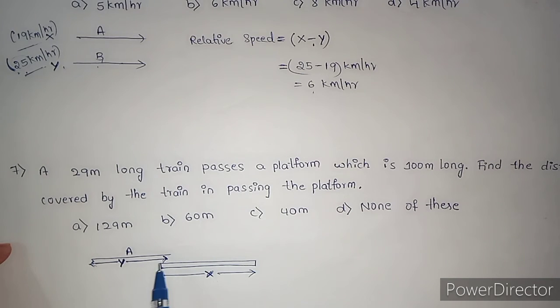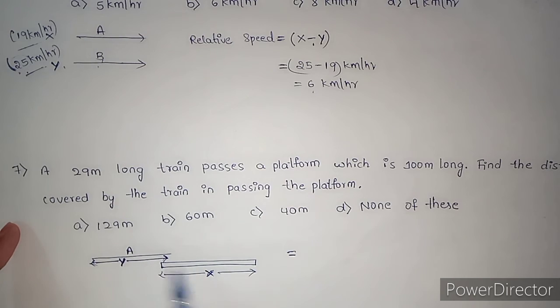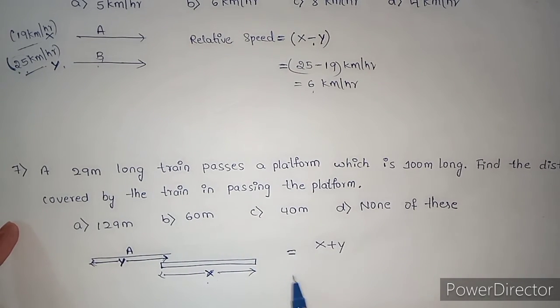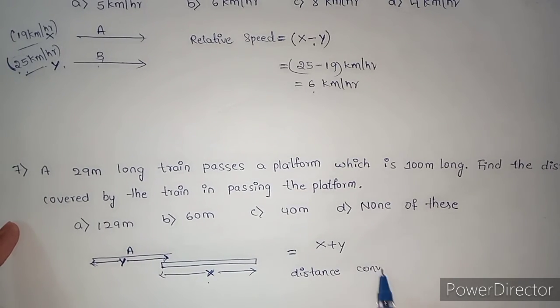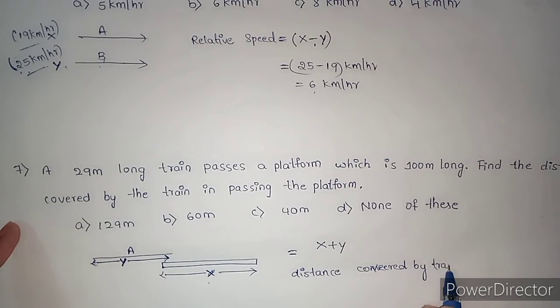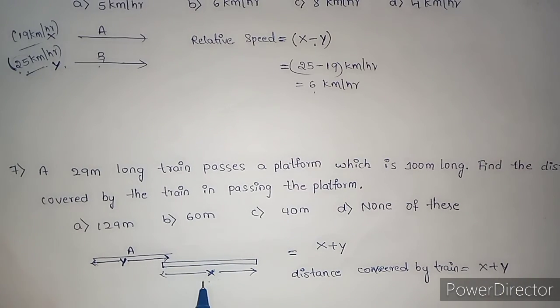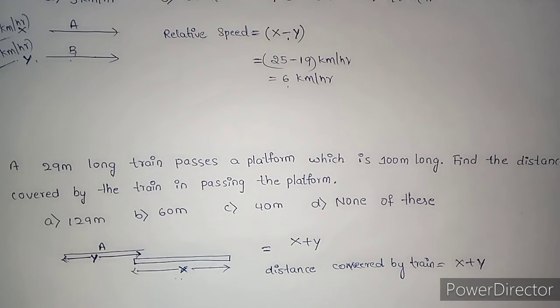Then the distance covered by the train is equal to the sum of the length of the train and the length of that stationary object. X plus y.